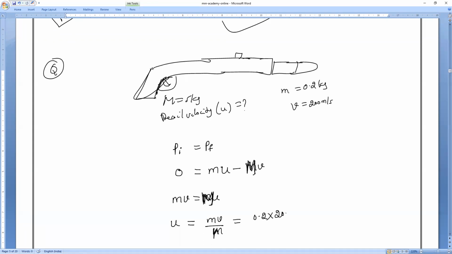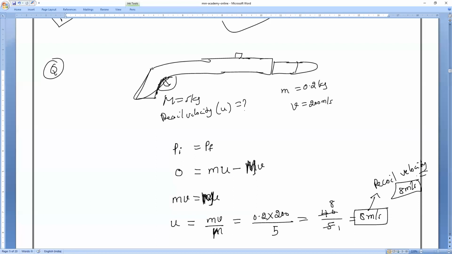Velocity is equal to 200 divided by capital M, which is 5. So that is 200 into 2, which is equal to 40. So how much is the recoil velocity, everybody? The recoil velocity of the gun is equal to how much? 8 meter per second. That is it.